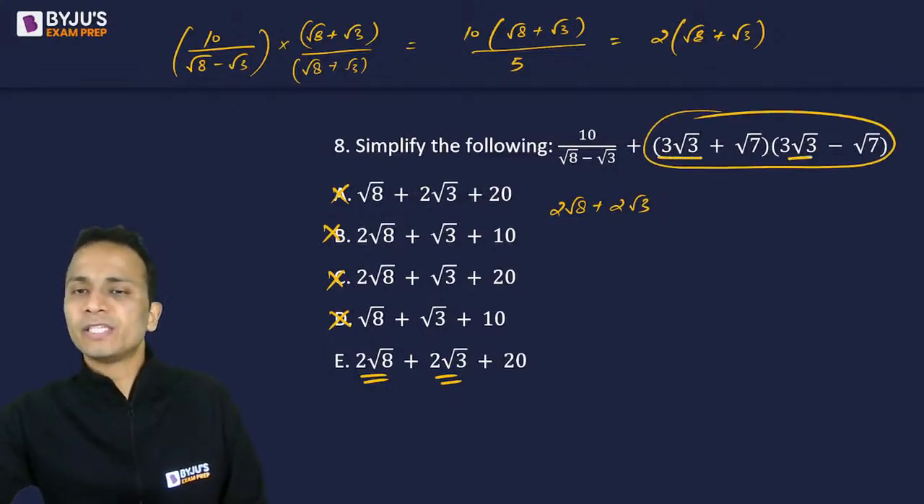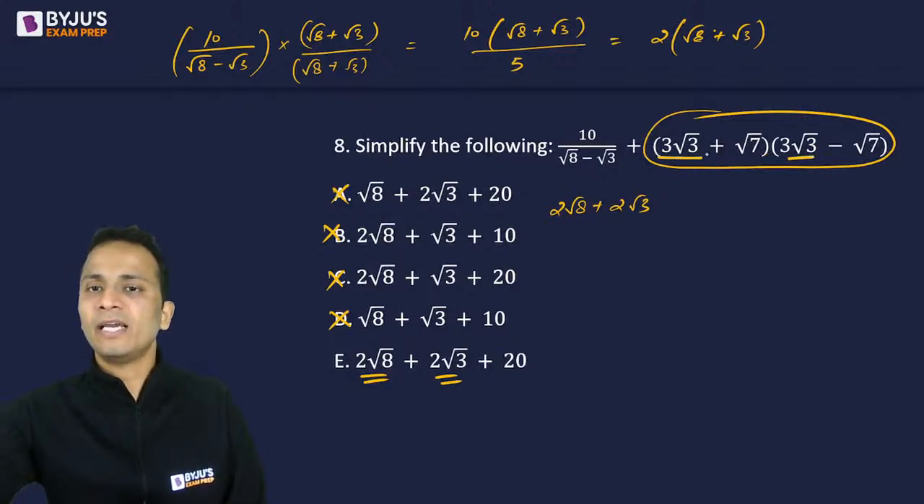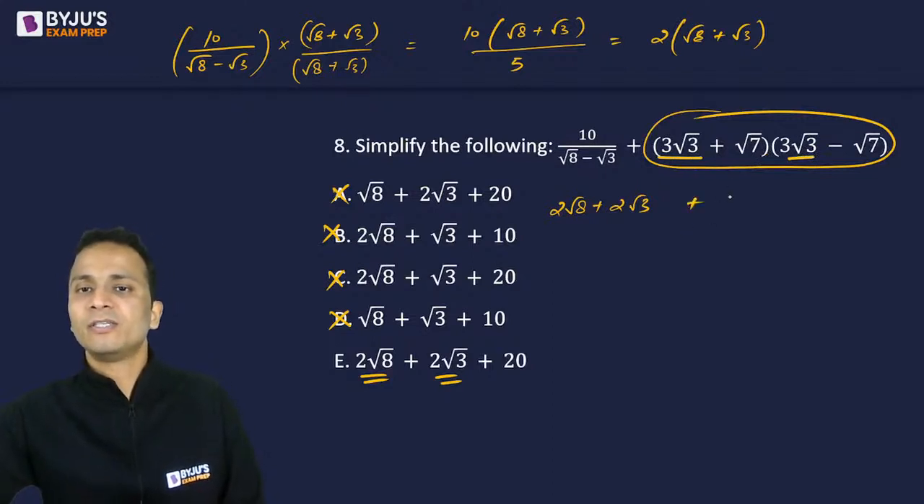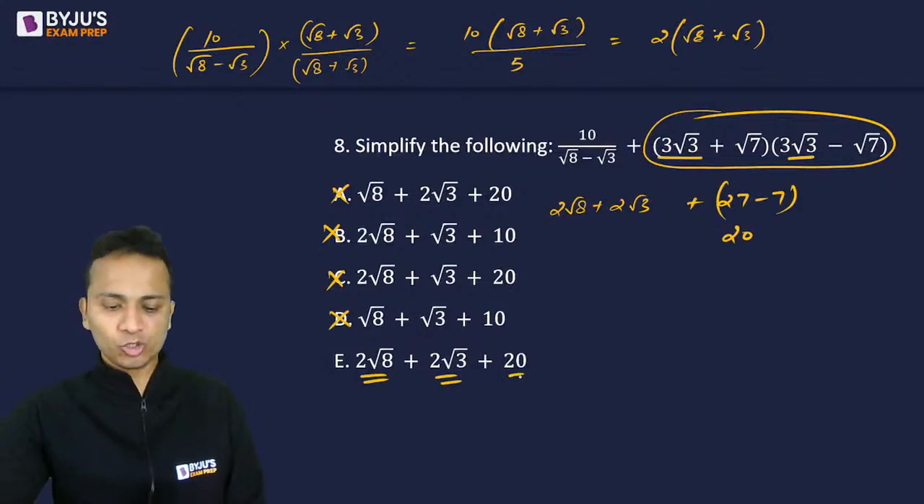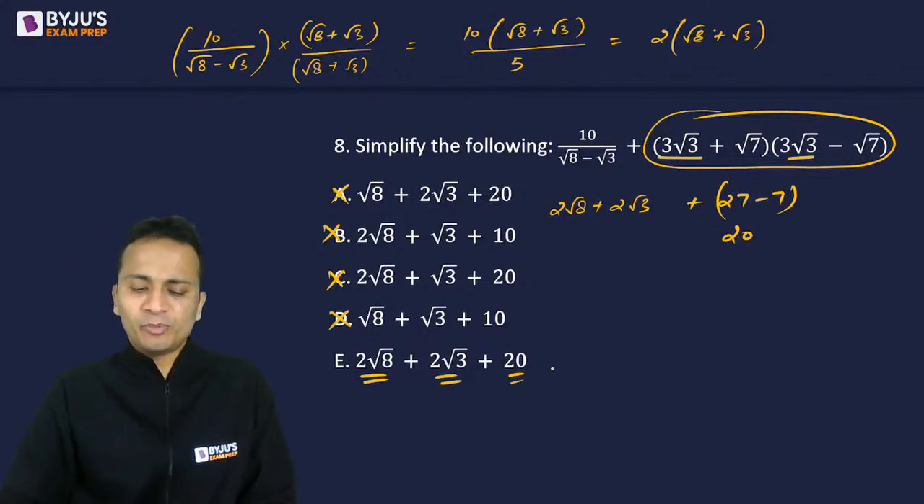So square of this, so 3, 9, 27. 27 minus 7, that is 20. So plus 20, the correct answer has to be option E.